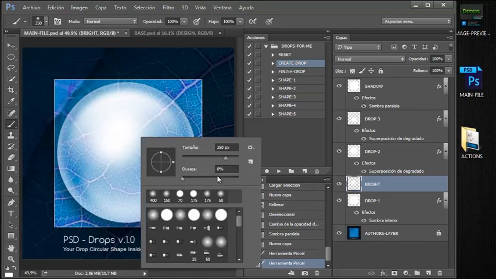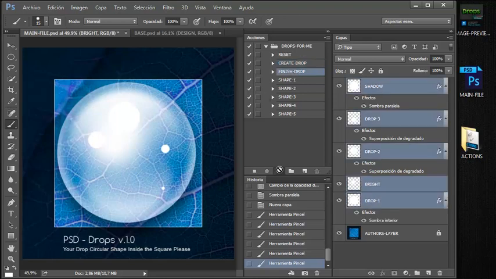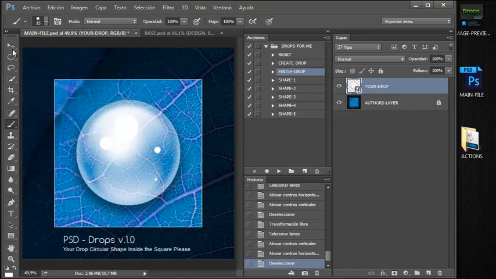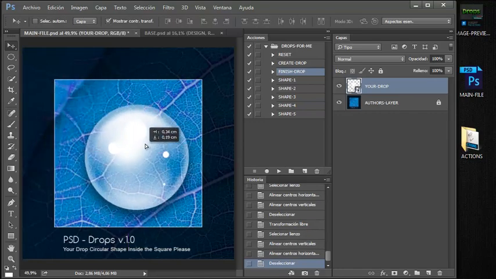And I'm going to put some bright here, something like this, this, and this. So this is the bright of my drop. When you finish adding your bright, you go to finish drop and click on play, and that's it. This is your drop, so you can use it in your design.